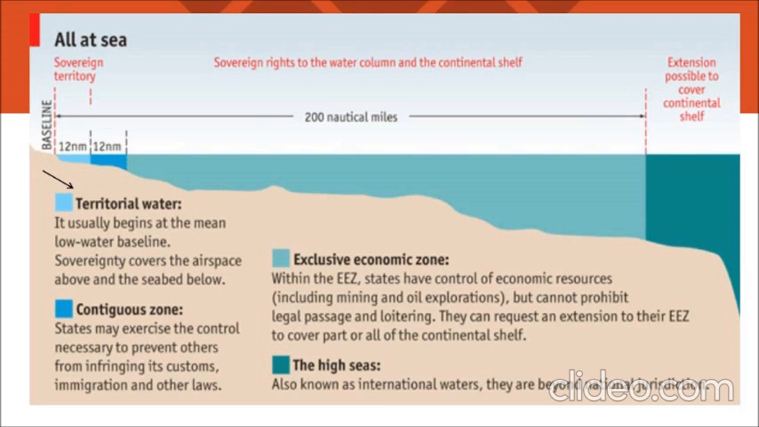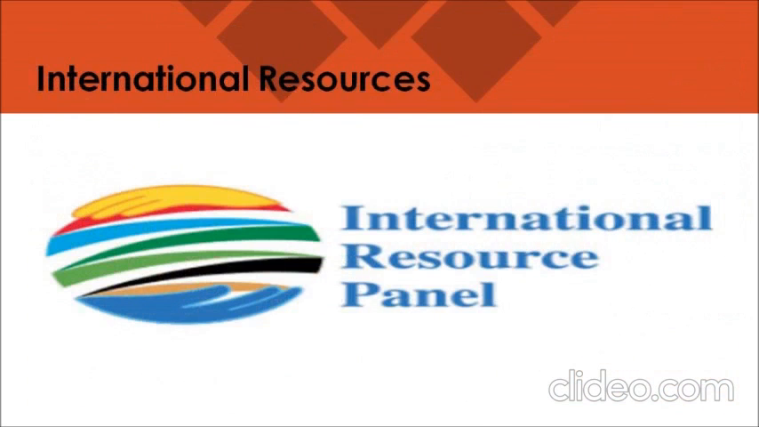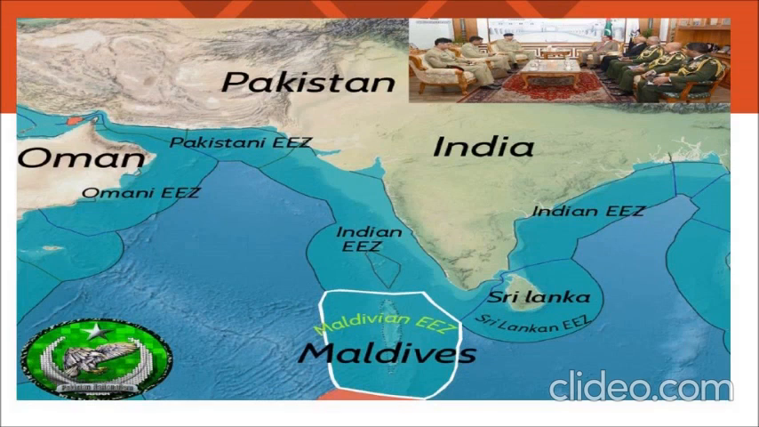Now let's talk about the fourth type, which is international resources. To define this kind of resource, there are international institutions like the IRP, meaning International Resource Panel, which regulates some resources.